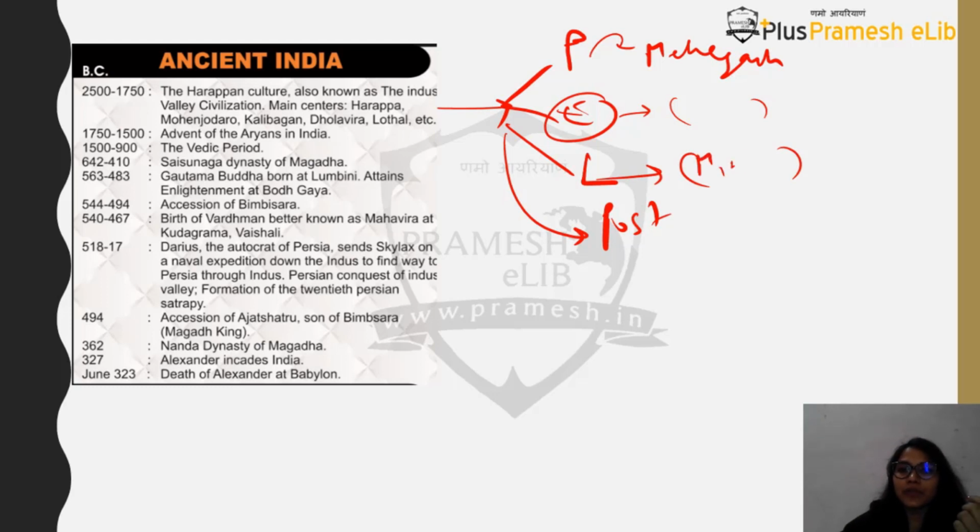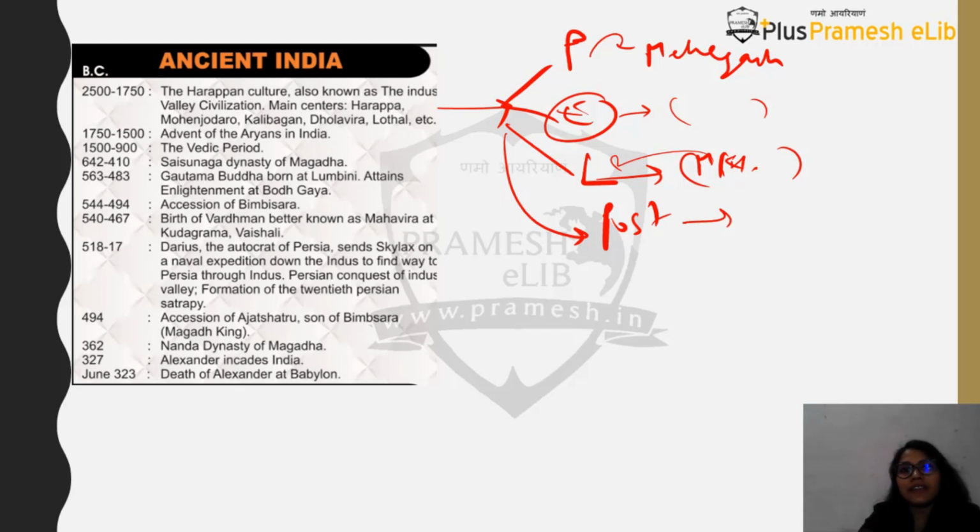There are many theories which have been proposed for how Harappan civilization might have declined. They said that there might have been earthquakes, floods, a drought, or drying up of rivers or rivers changing courses, or the Aryan invasion theory. None of these theories can be said to be the reason, because all of them have certain evidences, but no one theory has nullified the other. This has been asked in Mains also before: what are the different theories for the decline of Harappan civilization, and you have to write all of them.